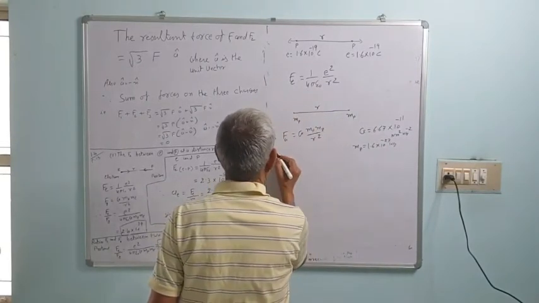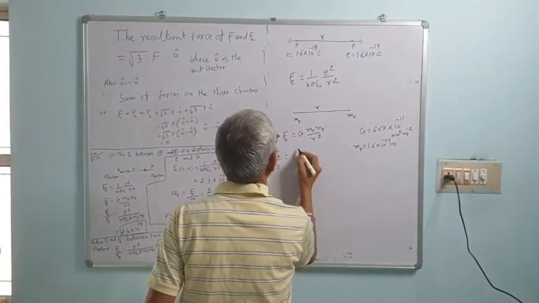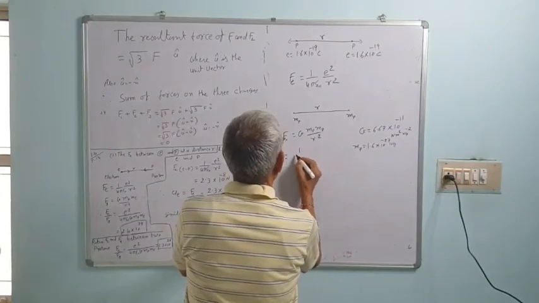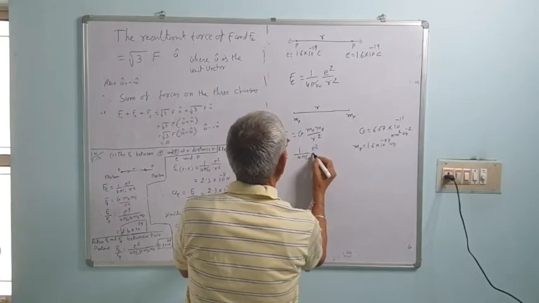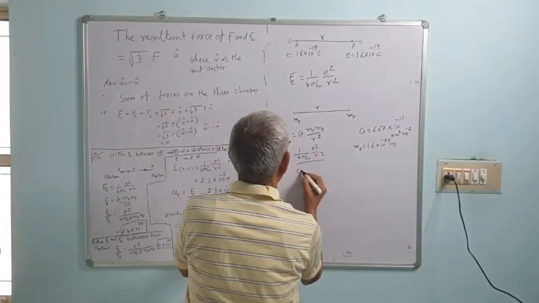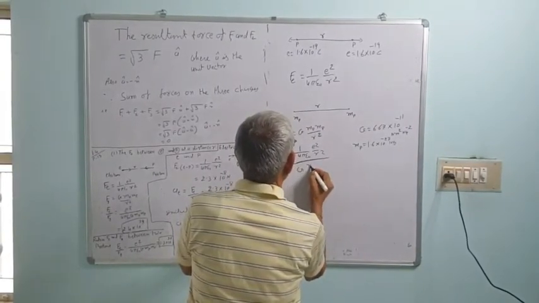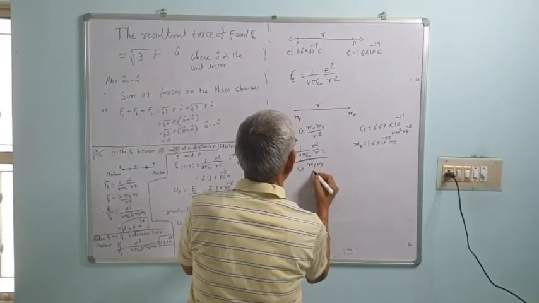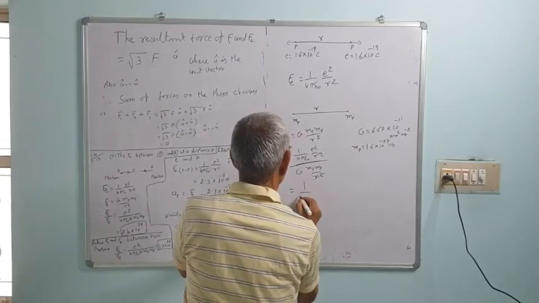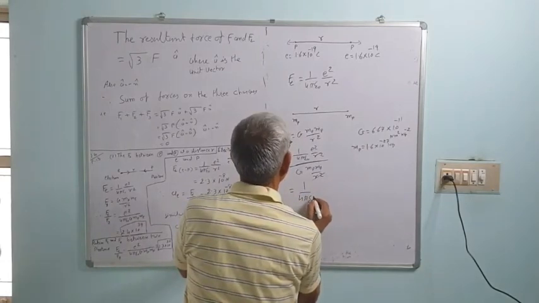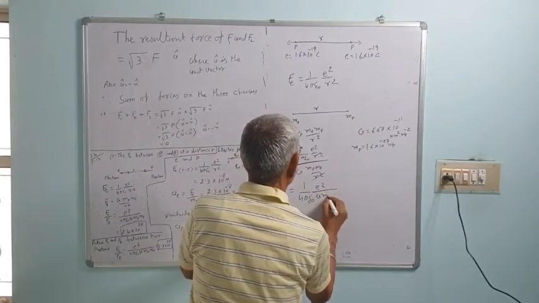Let us take the ratio. Fe upon Fg is equal to 1 upon 4 pi epsilon naught e square upon R square upon G mp square upon R square. This R square cancels, and that is equal to 1 upon 4 pi epsilon naught e square upon G mp square.